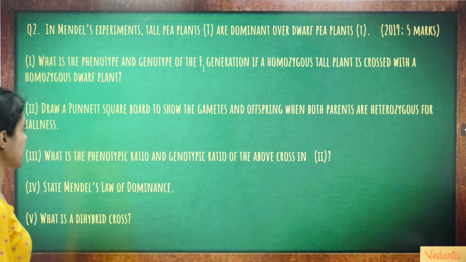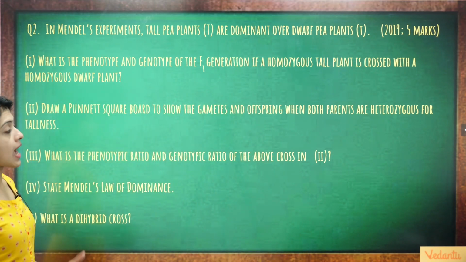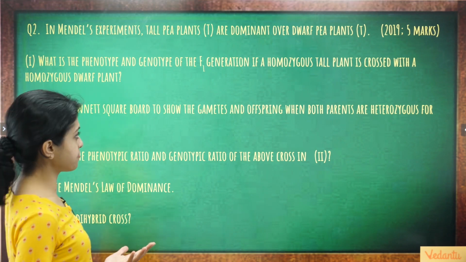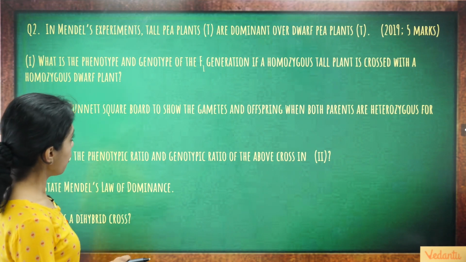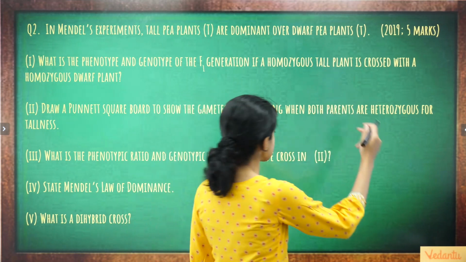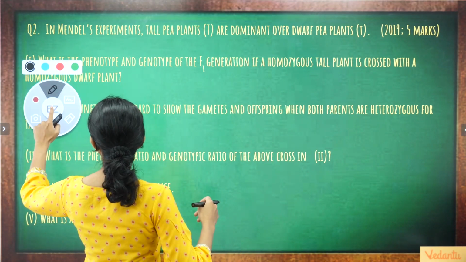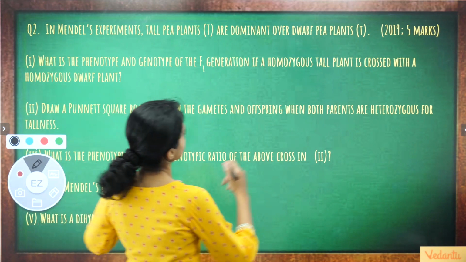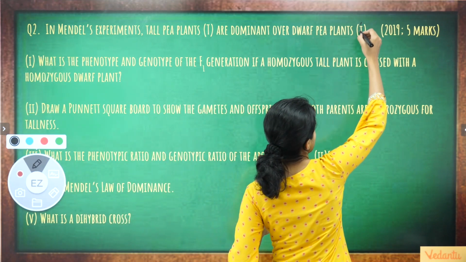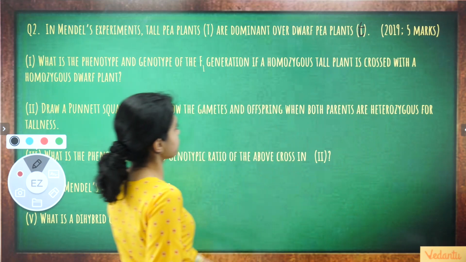In Mendel's experiments, tall pea plants are dominant over dwarf pea plants. Now this has to be a small t, just for your information.